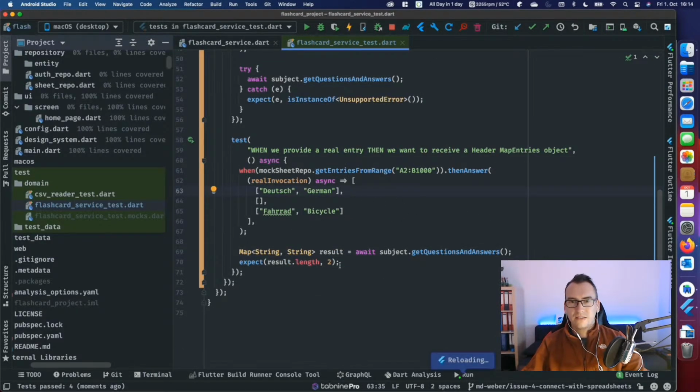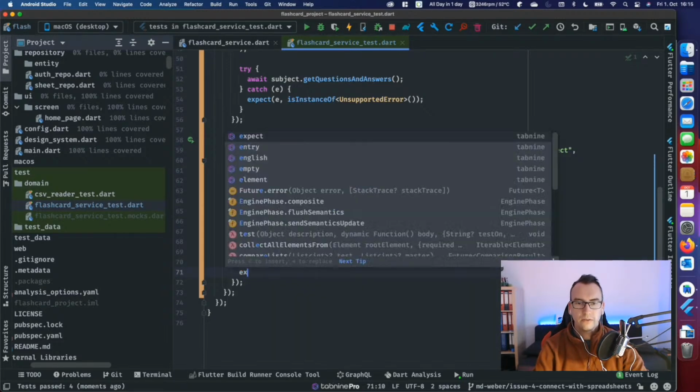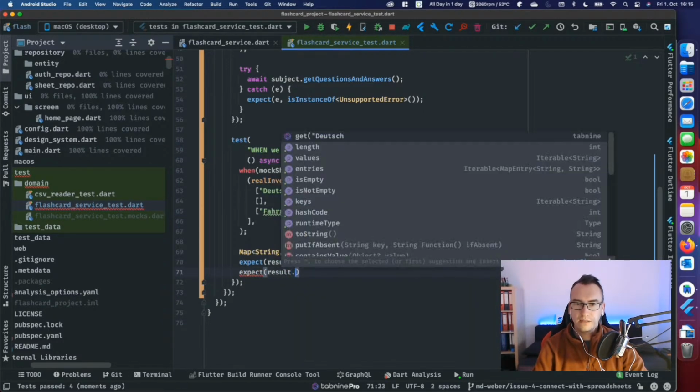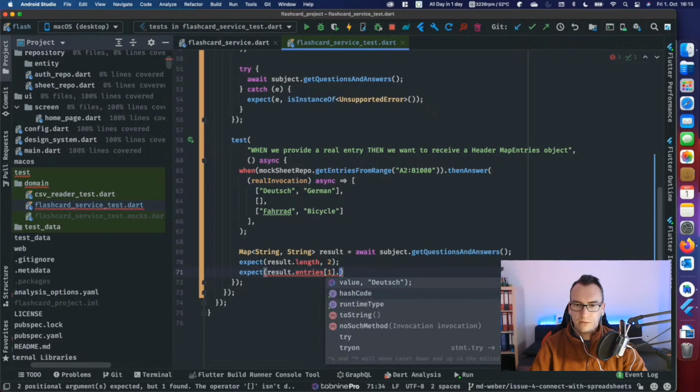Okay, so we have this length of 2. Can we make it a bit more hardened so that we know this test is really correct? Yes, we can. We can ask for the result entries, and we ask for the second one, and this one needs to have a value.